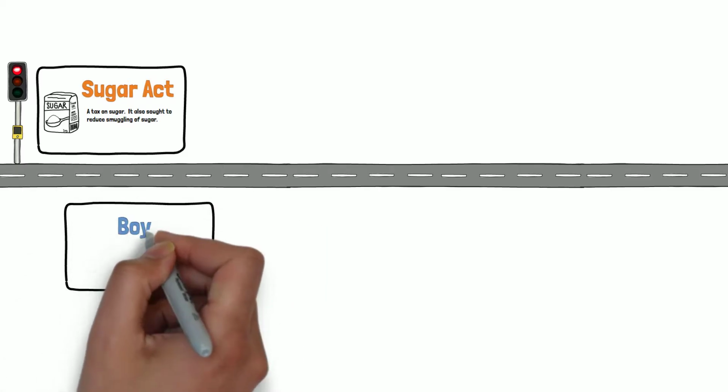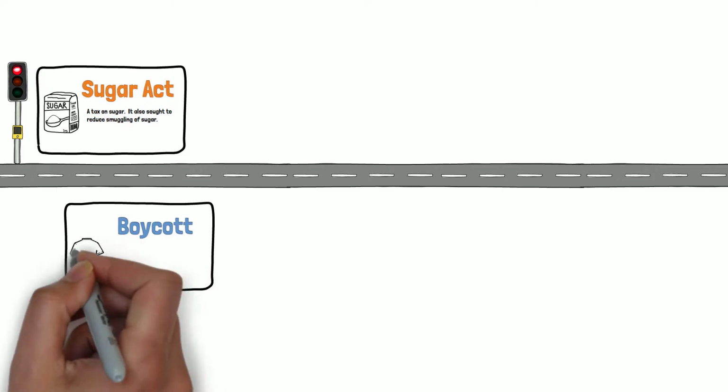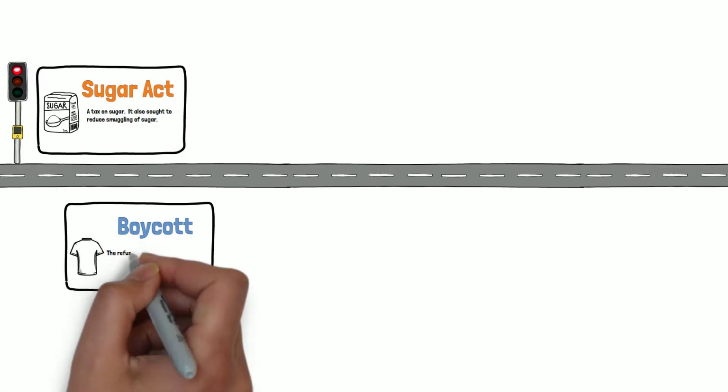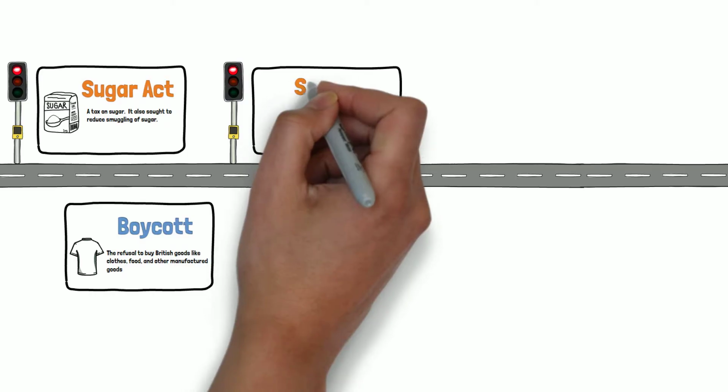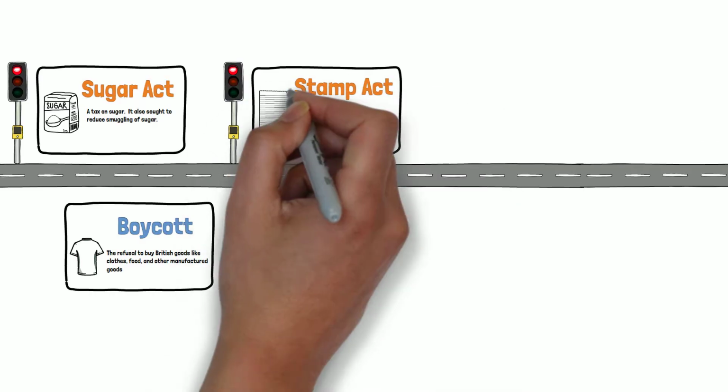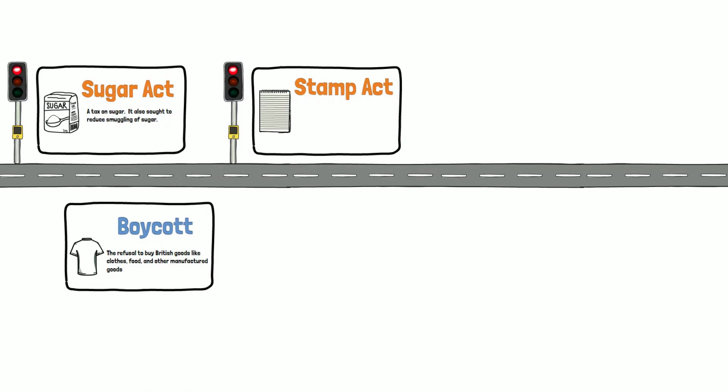In response to the Sugar Act, the colonists began boycotting British goods. Boycott meant that the colonists refused to buy products like clothing and other manufactured goods from Britain. Instead, groups like the Daughters of Liberty made their own products. Once Britain realized that the Sugar Act wasn't being received kindly, they repealed the Sugar Act and created the Stamp Act. The Stamp Act was a tax on all paper products like stamps, legal documents, and playing cards.